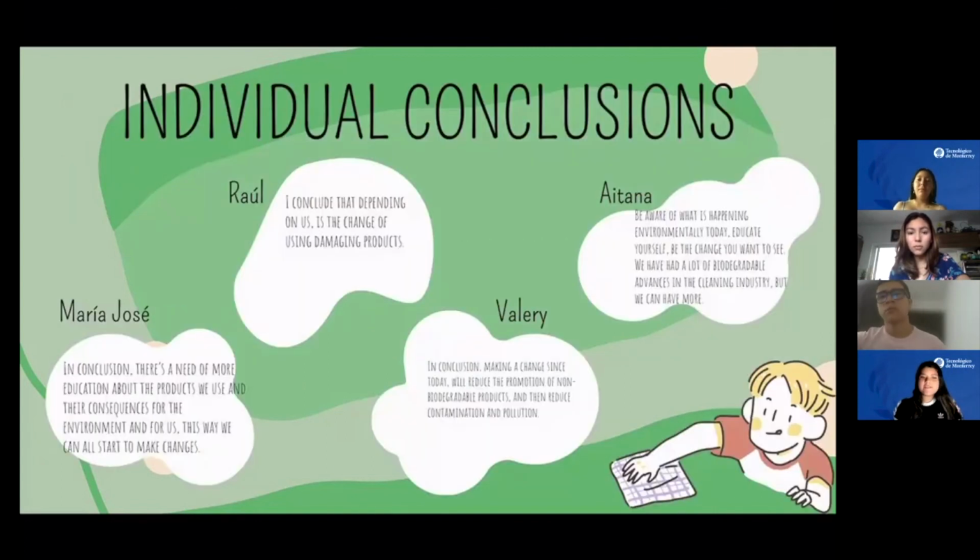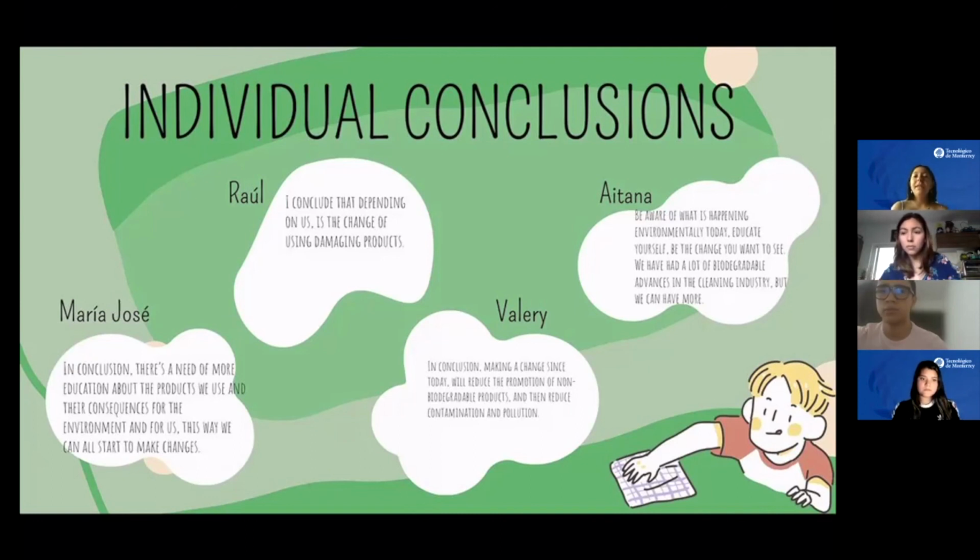Through the whole key activity, I was really shocked about the risks that a lot of non-biodegradable cleaners have for the environment and even for humans. That's why I think it's really important to make a change now, like the actions we propose. Besides that, there are many products, either cleaning or personal hygiene, or many other things, that in some way can be harmful to the environment. So I consider that it's extremely important to take this into account when shopping and not simply choose a product that looks more beautiful or better.